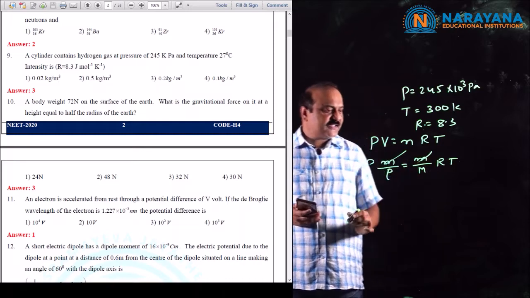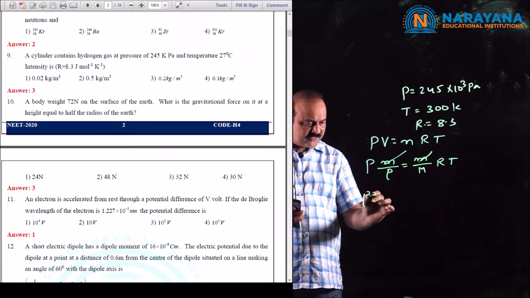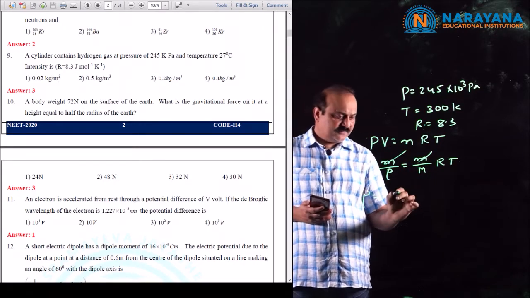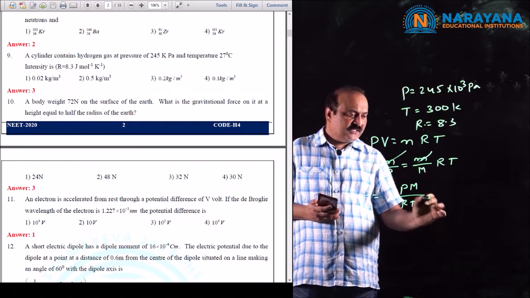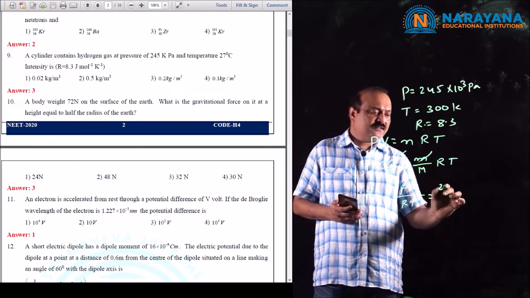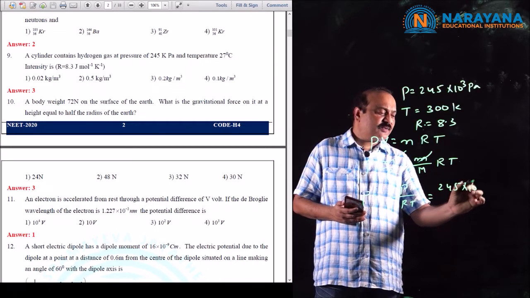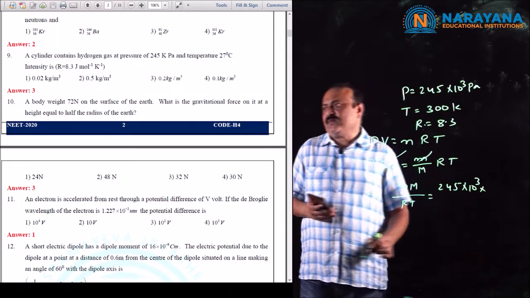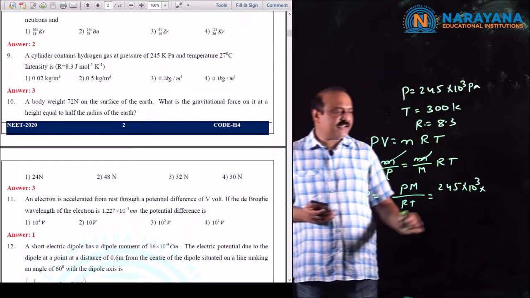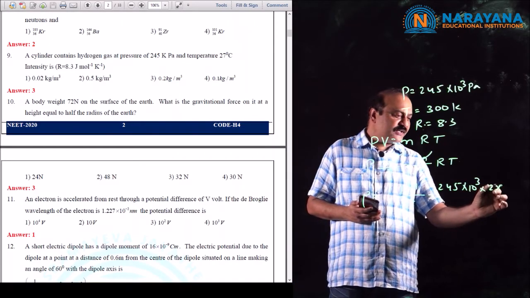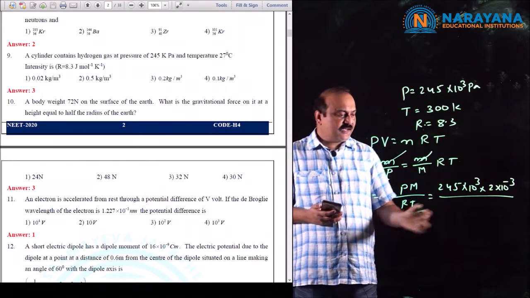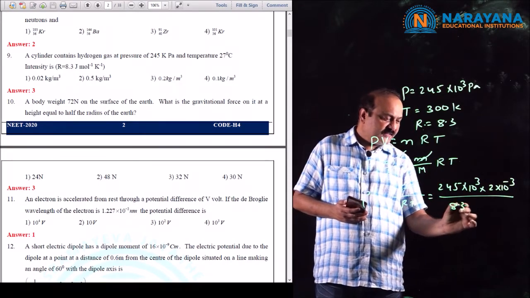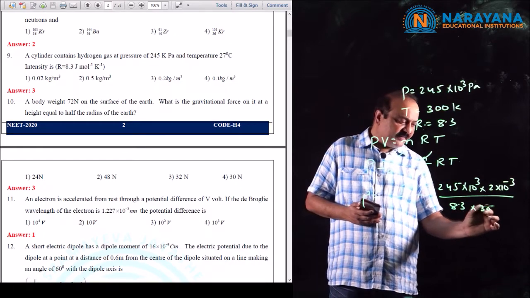So mass gets cancelled, then density rho is equal to P M by R T. Pressure is 245 into 10 to the power of 3, and molecular weight of hydrogen is taken as 2 grams, that is 2 into 10 to the power of minus 3 kg, R is 8.3, and temperature is 300 kelvins.